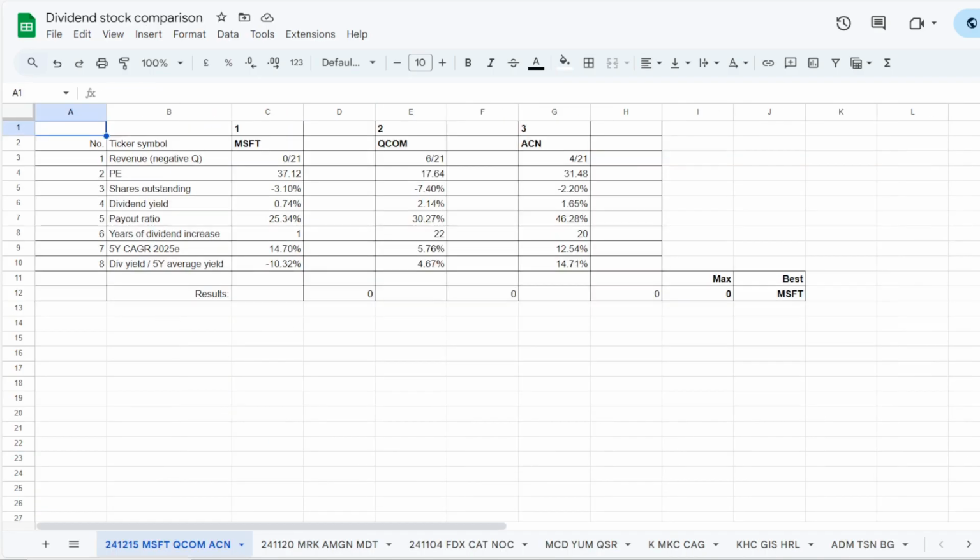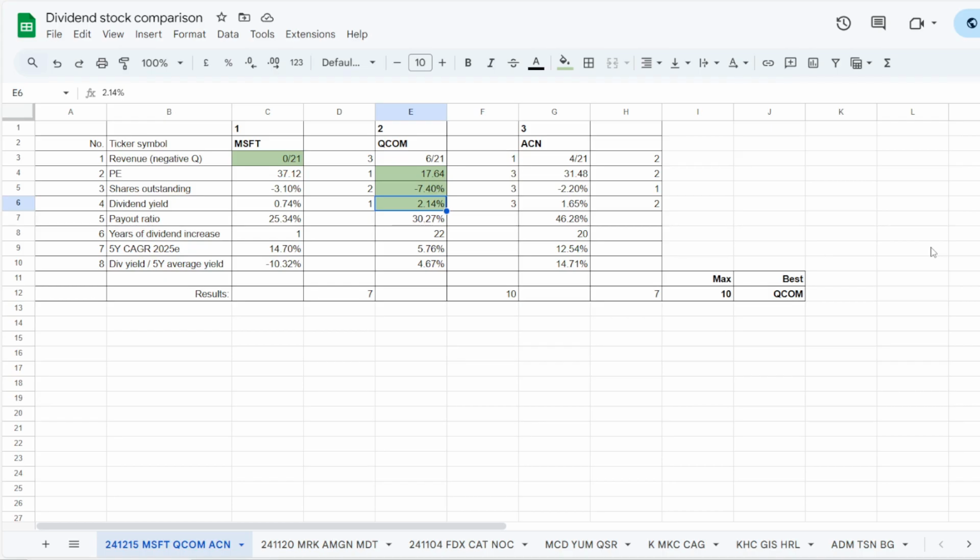last metric. Now we have checked through the 8 metrics, and in the meantime I also added the results into this table. Now we can start assigning points. So the first metric, most negative quarters, goes to Microsoft, with 0 negative quarters over the last 5 years. For the second metric we are giving it to Qualcomm, where its P/E ratio is at 17.64, about average to what we have seen from it over the last 5 years. Shares outstanding goes to Qualcomm again, where in 5 years they have decreased the number of shares out by 7.4%.